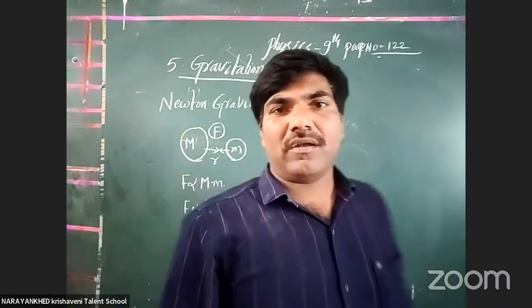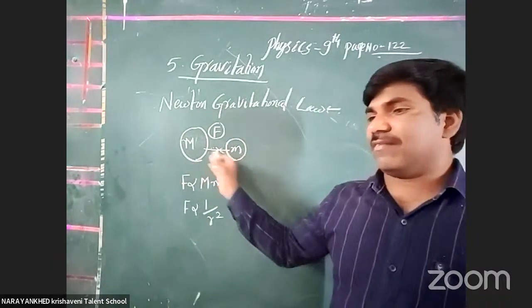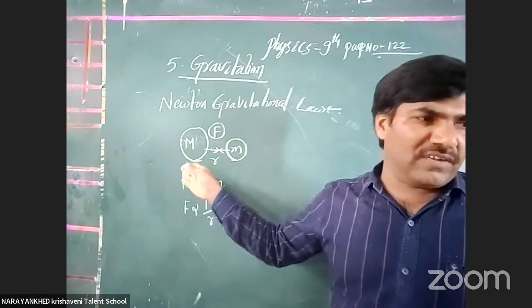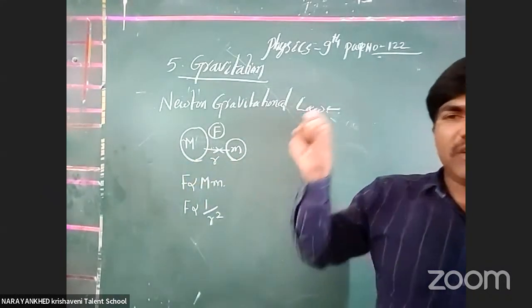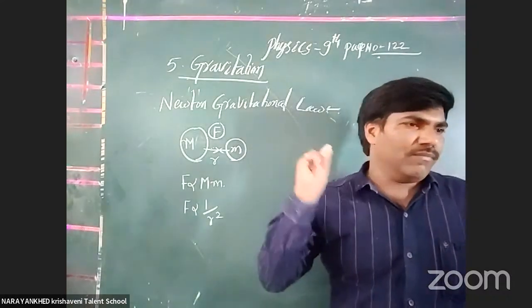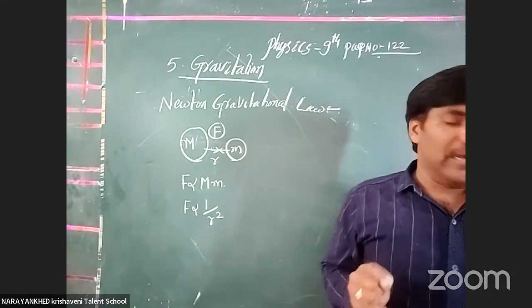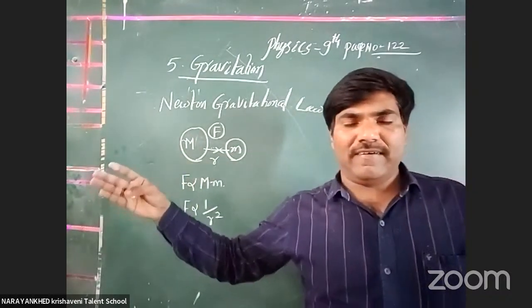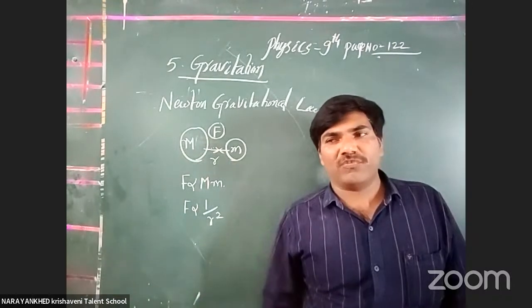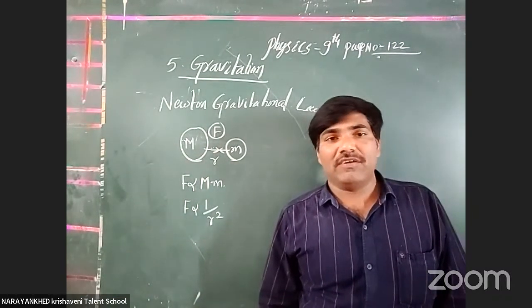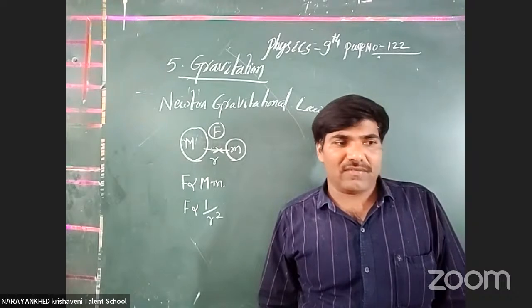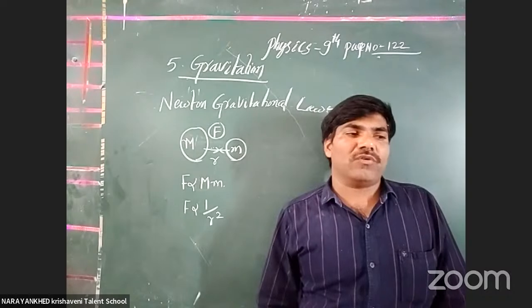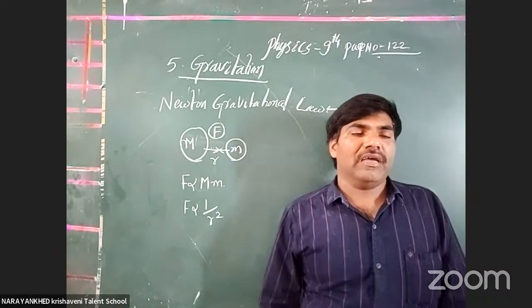Okay, what does it mean here? Where we take big masses, more force is available. Where there are very small masses, the product also becomes small. That's why the gravitational force also becomes small. Got it or not? When the distance between one body and another increases, the gravitational force decreases. Got it or not? I hope you got it. F is inversely proportional to the square of the distance between them.